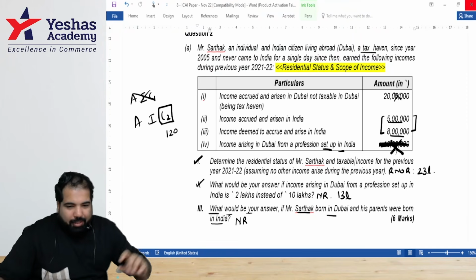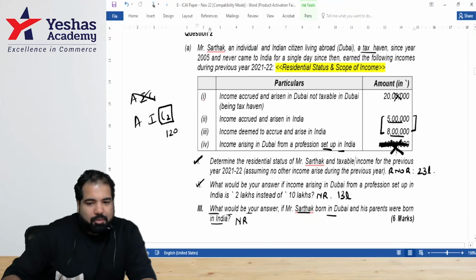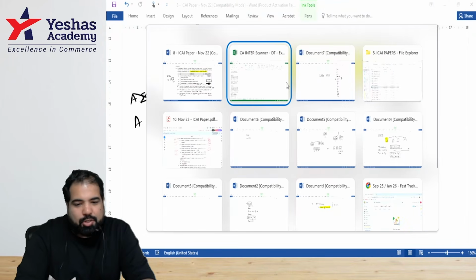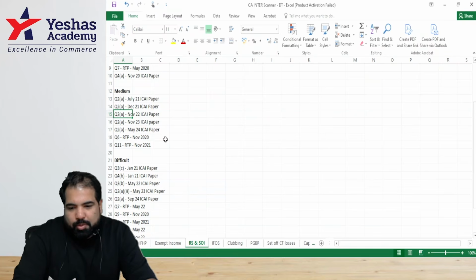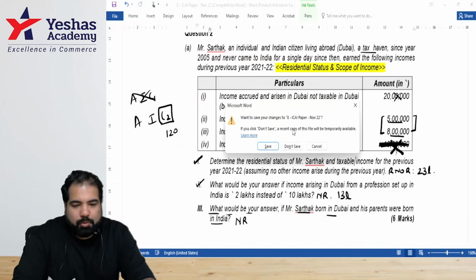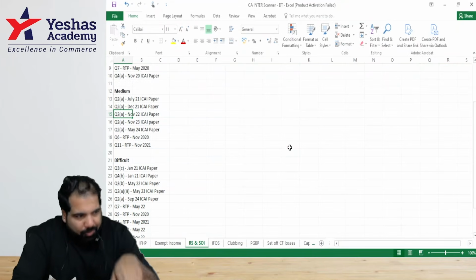All right, guys, getting back. Nice, slightly longer break, but it's okay. We'll manage and we'll make up for it. This was a question that came in one of the papers. That is question number 2 in November 22. We move from this to November 23. In this session, we'll be finishing this chapter. We'll pick up one more chapter.